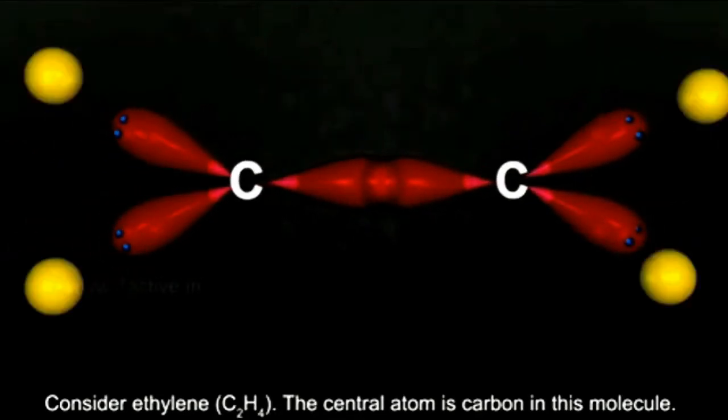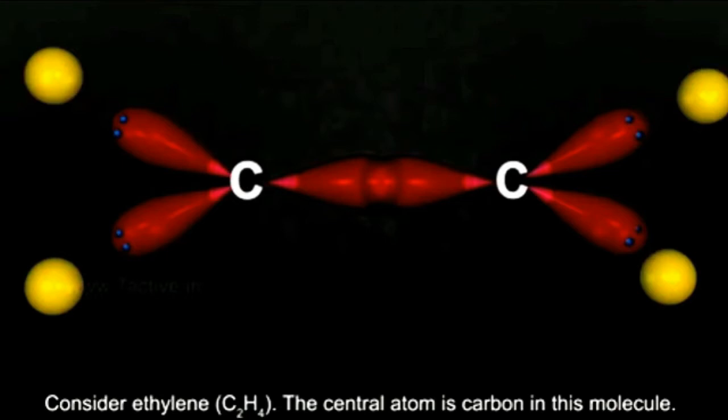On each carbon, we have two more half-filled sp2 hybrid orbitals, which are in a position to form bonds.